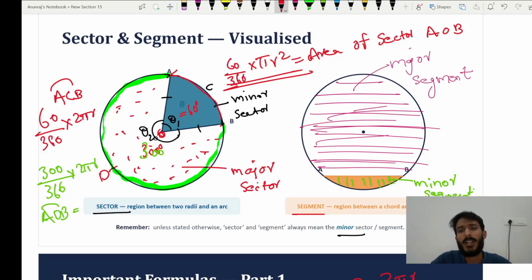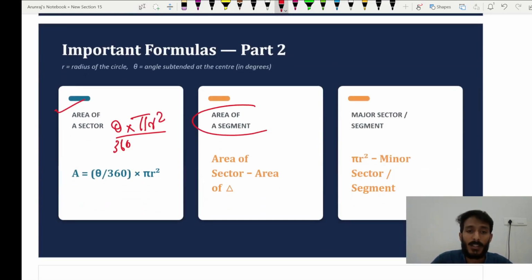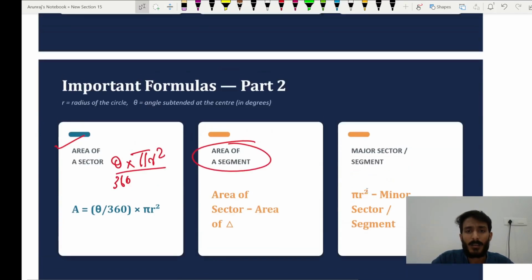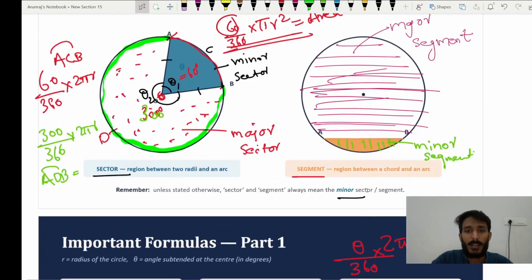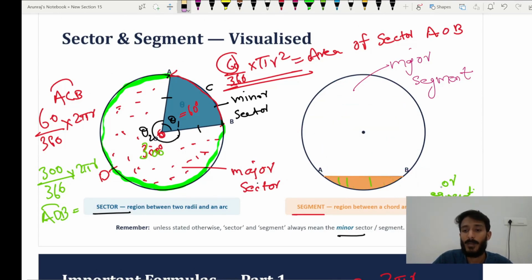If you want the area of this major sector, you need to put the theta value 300 instead of 60. Correct. So this is the manner you will get the area of the sector. Very clear? Next, area of the segment. The concept we call the area of the segment. Actually, there is no direct formula here. You need to develop one formula. I will come up with this.